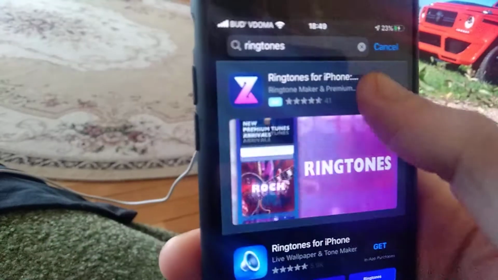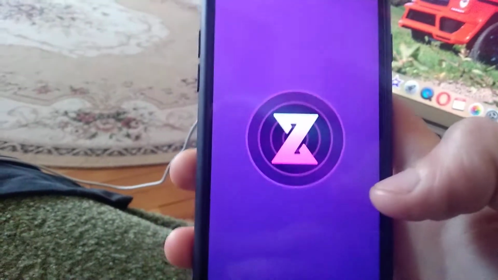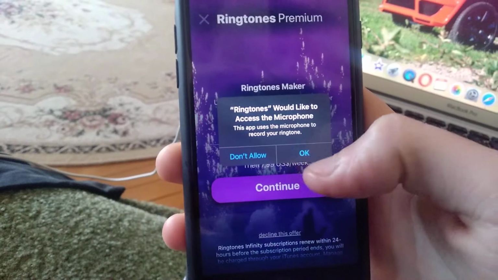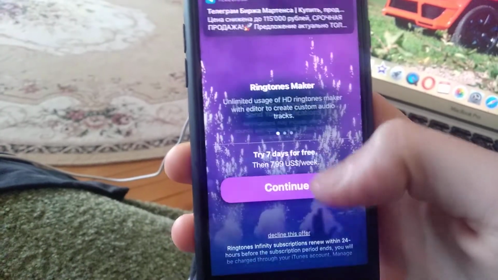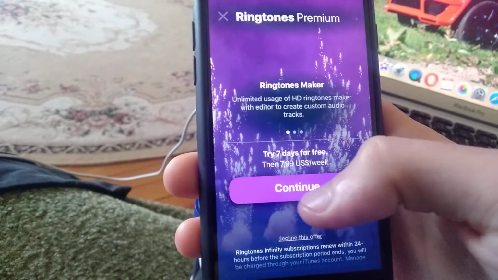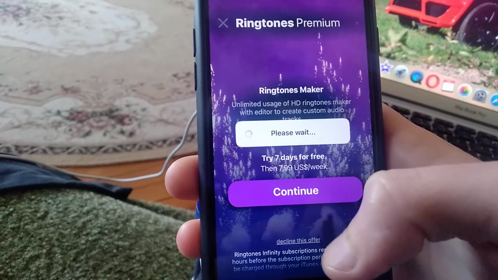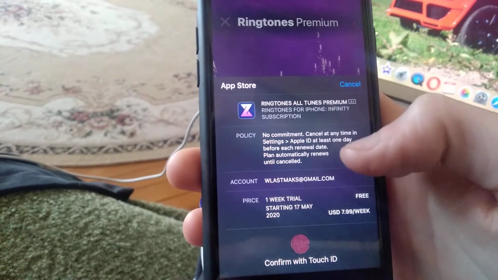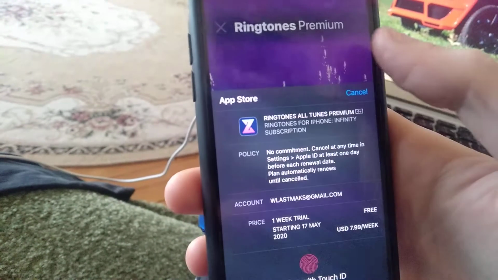So just click on open after it will install it and just wait until it will open. Just click OK, allow, continue. So here you can see that you can also try 1 week for free.